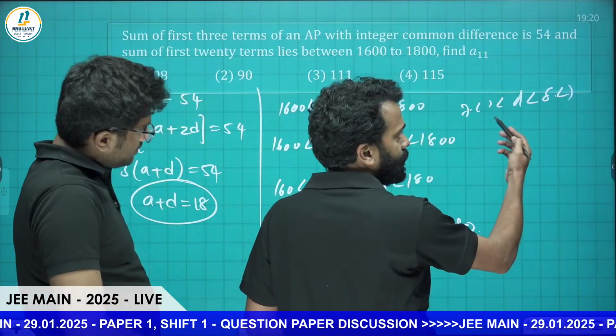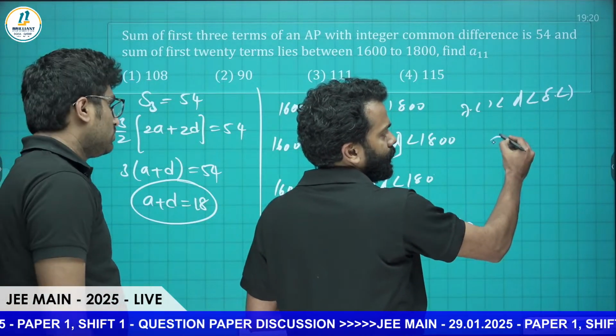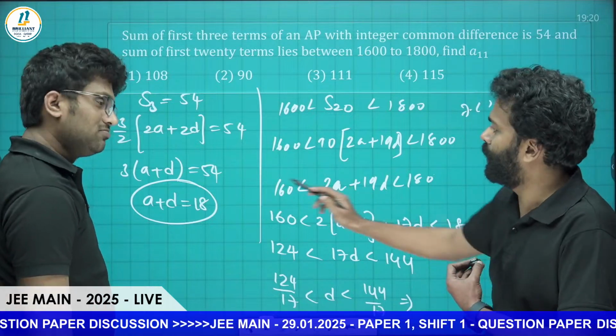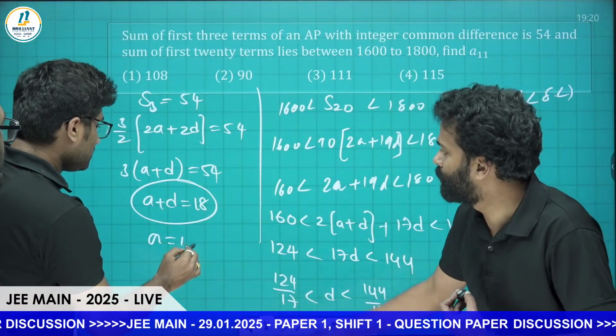So you know that D is an integer. So between this, the integer is what? 8, sir. D is equal to 8. Exactly. That's the problem done. If D is equal to 8, then A will be what? 10, sir. You can do it from there. Yes, sir. So A is equal to 10.